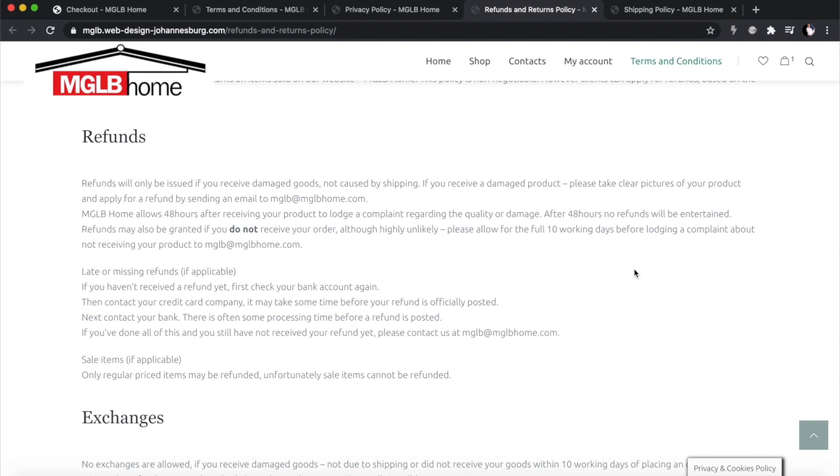If a client came to me and claimed, you know what, I never received that thing I ordered, it's been 2 weeks, I can just go back to the courier company and give them the tracking number. They will give me the image of when they handed over the product to the client, and I'll be able to send that to the client: you received it, here's your picture, here's the person that signed for it, and here's the signature. This is very, very important, because clients sometimes like to take chances. If they think they can get away with it, they're like, oh, I never received this thing, and if you cannot prove it, you might have to refund the person. So before you put this in your policy, make sure that you are using a service that is trackable.